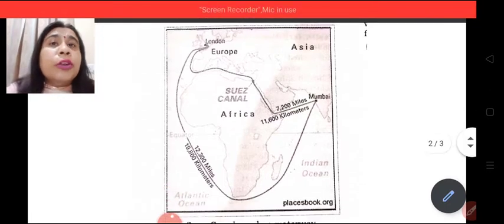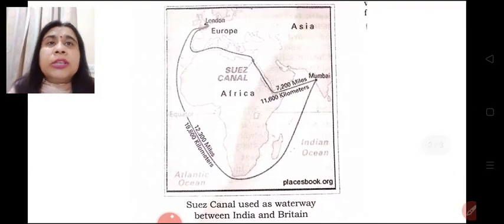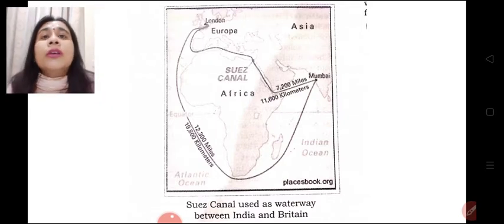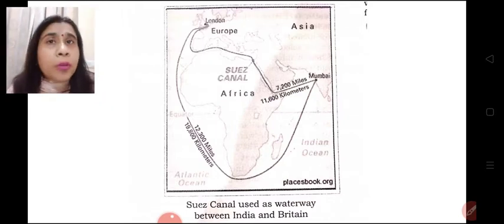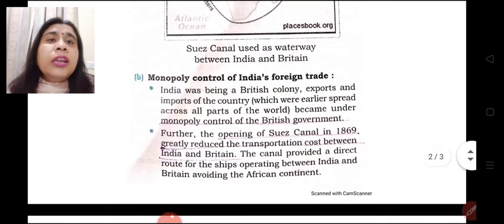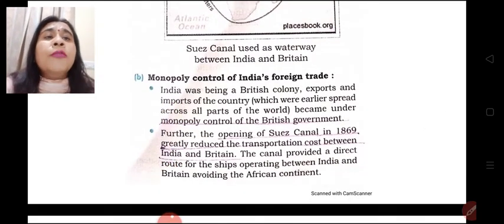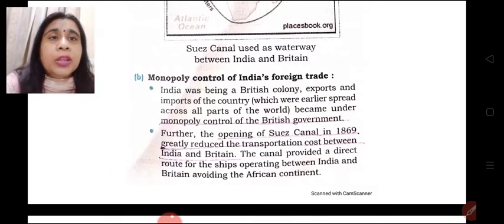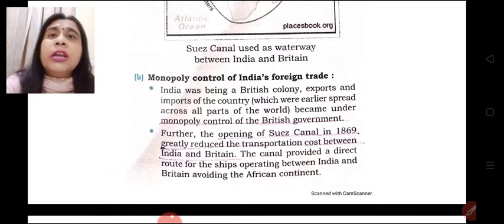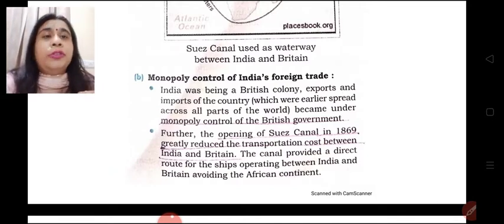This was also one of the ways to make the products available in Britain and to import the products from Britain to India comfortably, easily, from a shorter route and at cheaper rates. Secondly, monopoly control of India's foreign trade. Monopoly control of the British government. They handled the trade in such a manner that they were holding the monopoly over the trade.